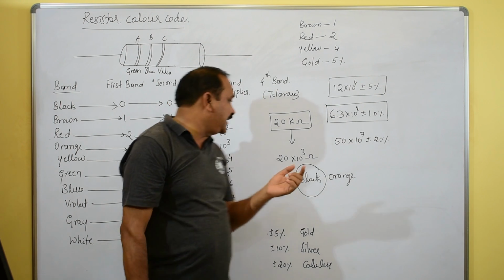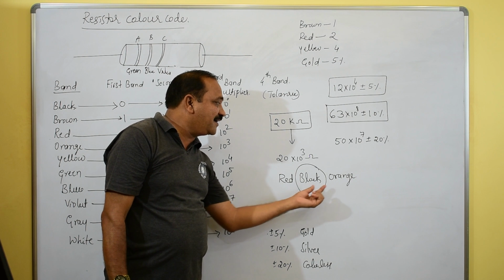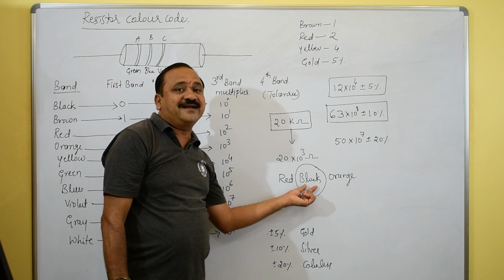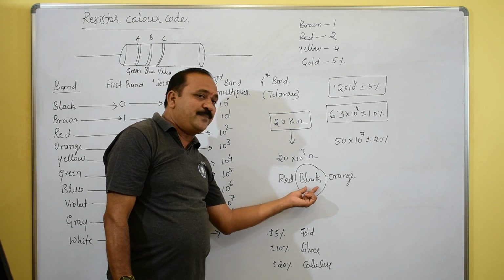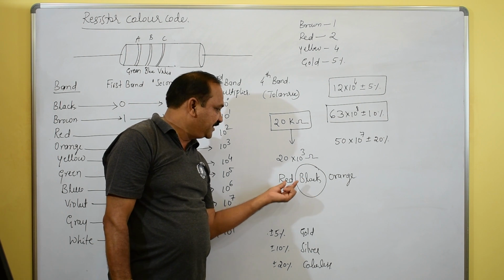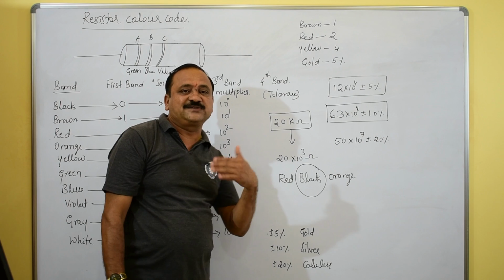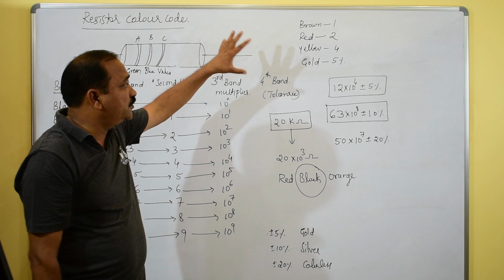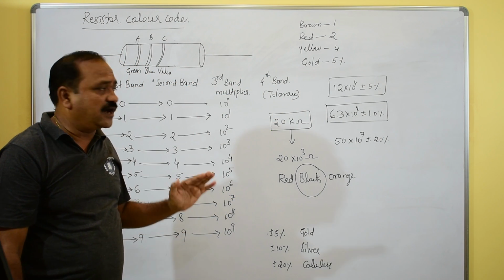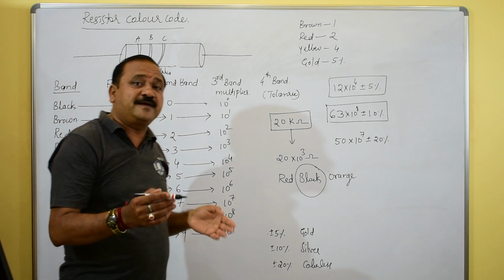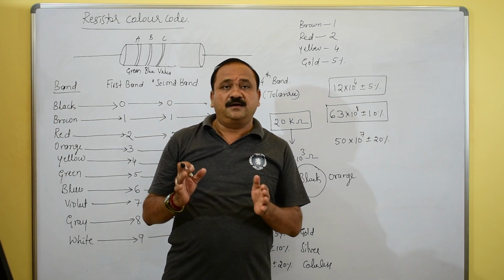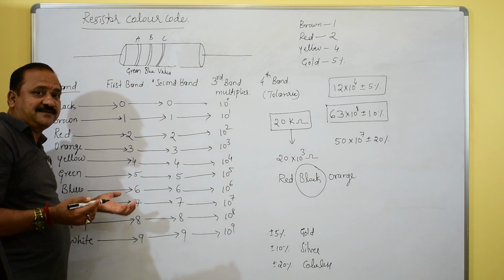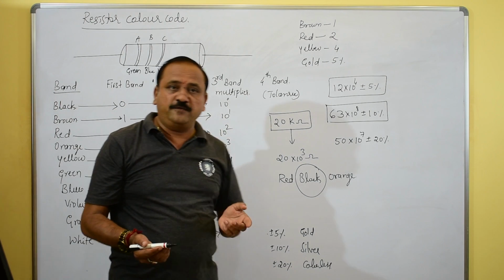Say 20 kilo ohm: red, black, orange. The second color band is black. This is the first color band. Like this you can identify. So far, this is about the color codes of the resistance. Always try to find out different color codes of the resistance. You can do some more homework. Randomly select different colors and find out the corresponding values.